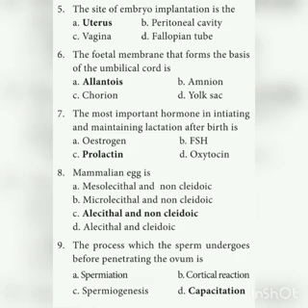The most important hormone in initiating and maintaining lactation after birth is prolactin. Lactin means milk. So the milk secretion after birth is produced by prolactin. Mammalian egg is alecithal and non-cleidoic. It does not contain yolk and it does not contain shell. So it is alecithal and non-cleidoic. The process which the sperms undergo before penetrating the ovum is capacitation.